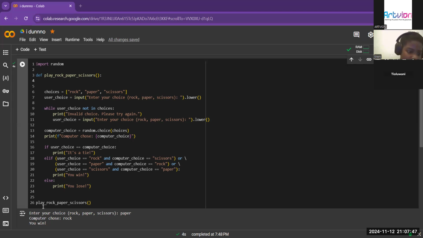Then we have play rock paper scissors, in which basically this variable was defined. This one, you can't see it. Okay, so yeah, this one.